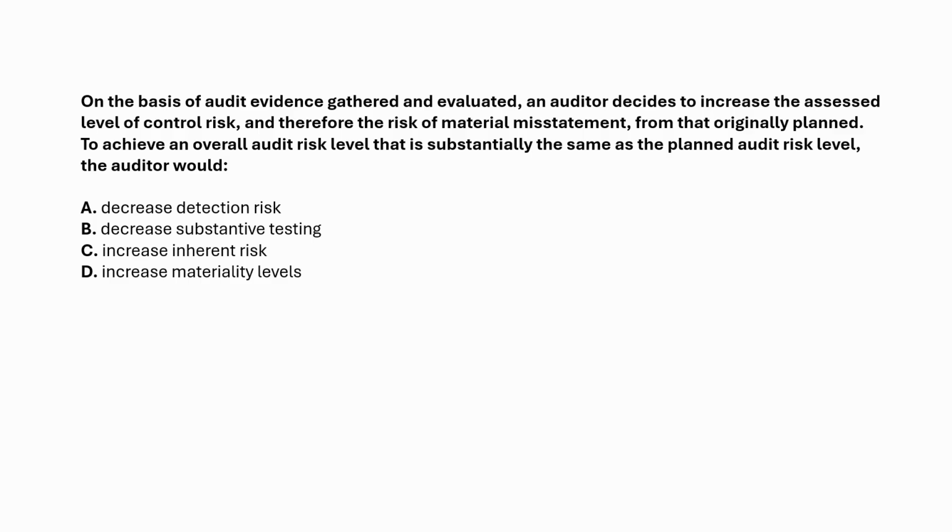Choice B says decrease substantive testing. Choice C says increase inherent risk. Choice D says increase materiality levels. Now, let's unpack this step by step. First, some quick definitions so the model is fresh.